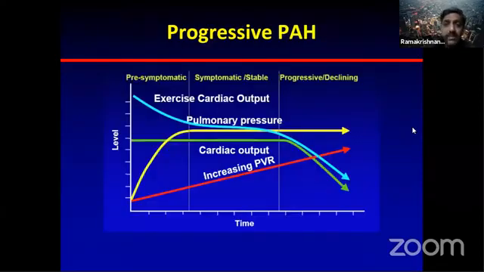One of the reasons could be that in these registries, PH is now diagnosed earlier and earlier. We are diagnosing more of the patients in the symptomatic and stable phase rather than the progressive declining phase, where most of the patients in the NIH registry were. That could be one of the reasons why the survival is improving. Whether adjusted survival is improving or not, we are not very sure.